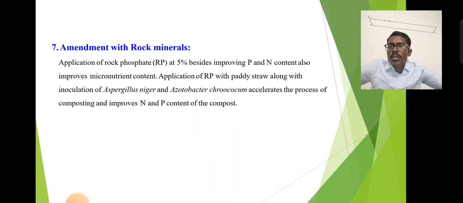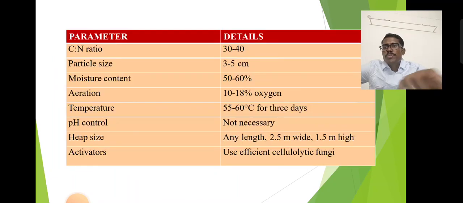Next, addition of rock minerals. The application of rock phosphate at 5%, besides improving the phosphorus and nitrogen content, also improves the micronutrient content. Application of rock phosphate to paddy straw along with inoculation of Aspergillus niger or Azotobacter accelerates the composting process and improves the NPK content of the compost.